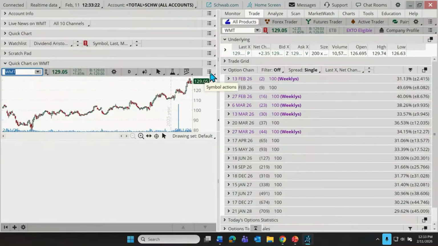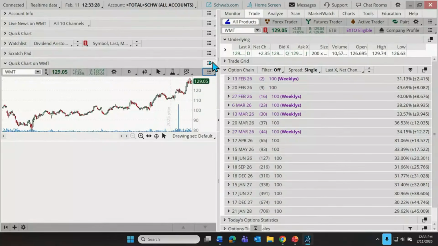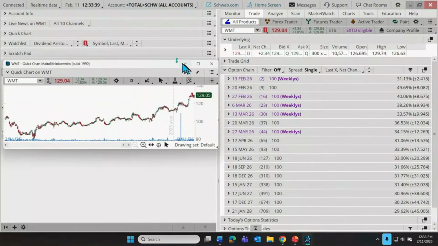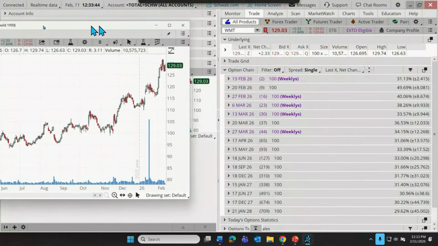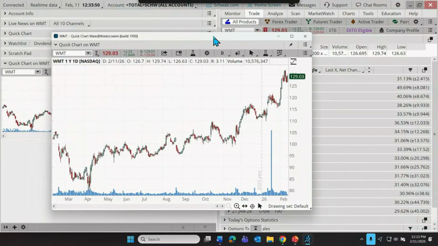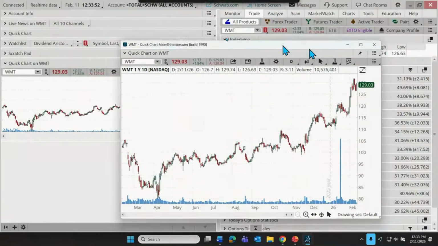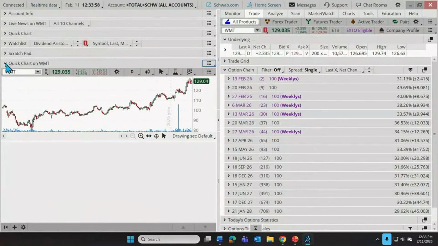Now, one thing that I would point out here is that quite commonly, our traders might like to detach. Let's click on the correct menu here. This one right up to the right of the gadget label. Click on the little menu icon, and we can detach that gadget. And now we have a resizable chart that we can maybe put off the left. I actually have a multi-monitor setup here at home, so I can move this over to the right. But in any case, that's our quick chart tool. And yes, it can be linked to other tools.